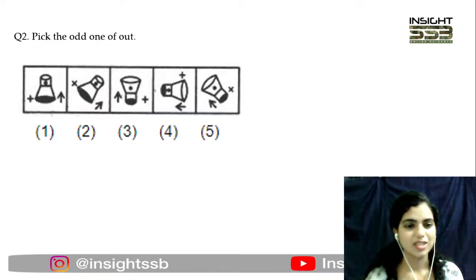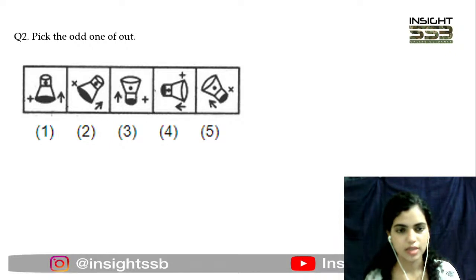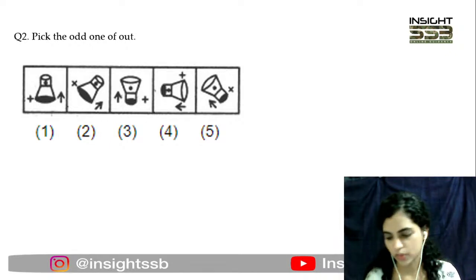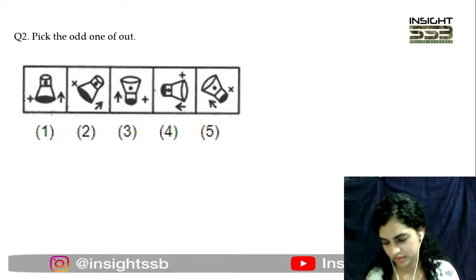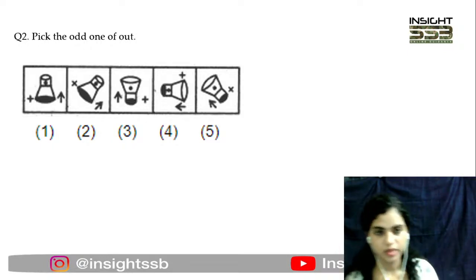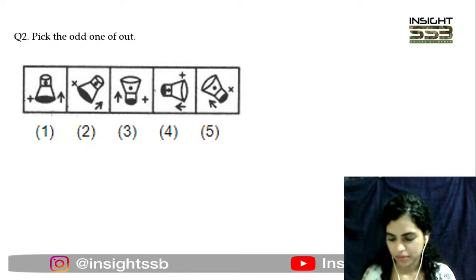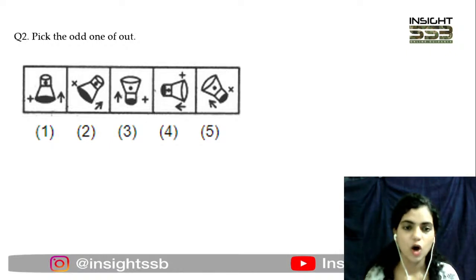All right, question number 2 here. I'm giving you 5 figures, you just have to tell me which is the odd one out here. Quickly tell me. Tell me which is the correct answer here. Someone is very confident about 3, but maximum are saying 4. All right, those who are saying 4, you are absolutely correct here. It is actually option number 4.